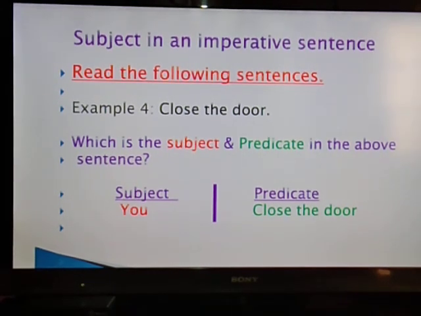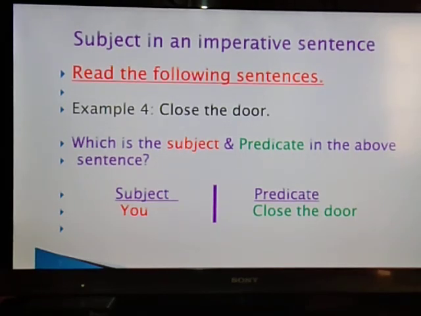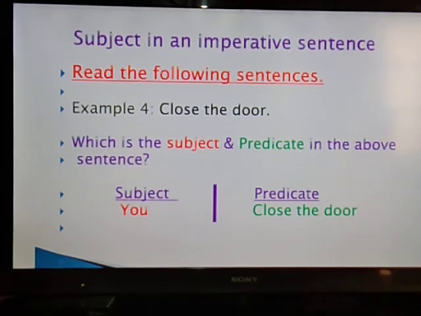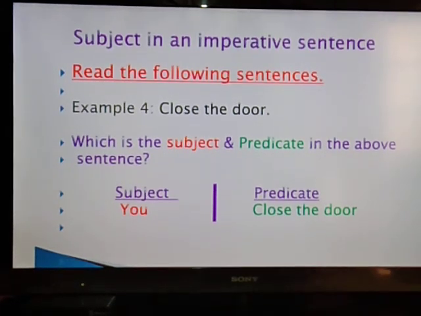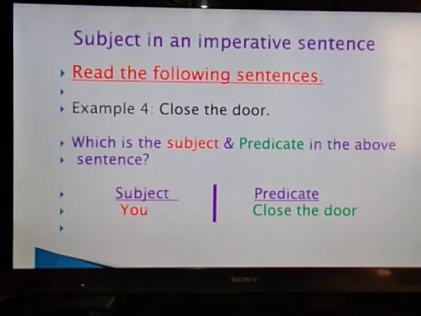Whenever you have an imperative sentence like go out of the class, close the door, drink milk, the hidden subject will always be "you". So whenever you find imperative sentences, if you are not finding any noun there, then the noun will be the second person, that is, "you" will be the subject.